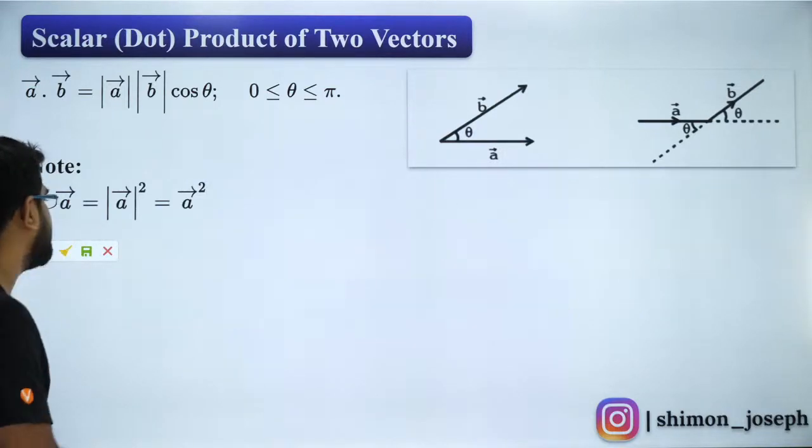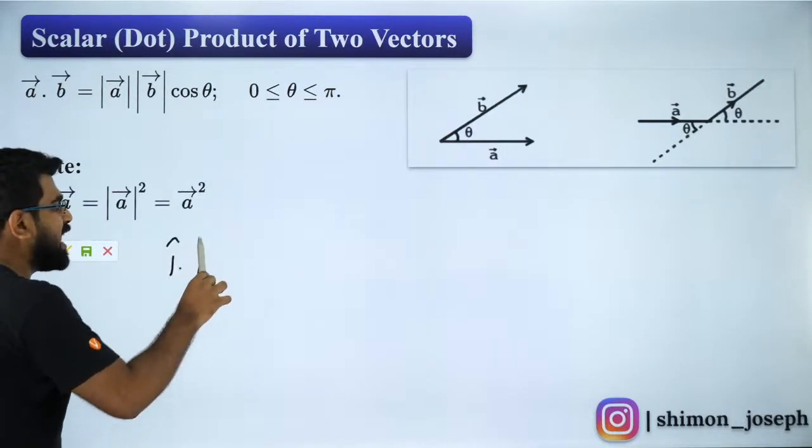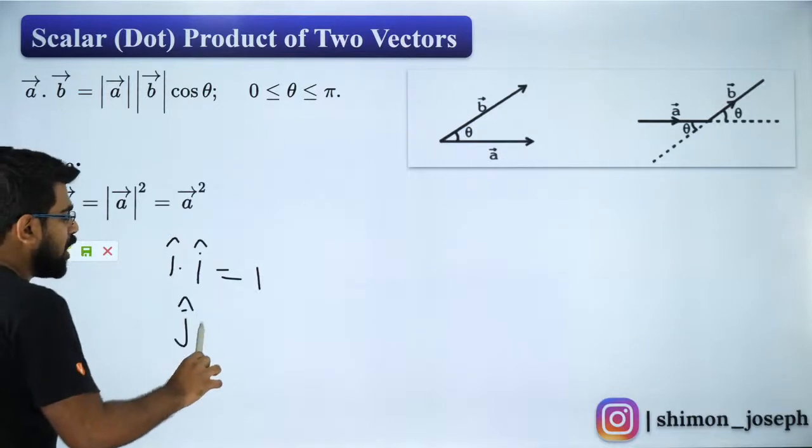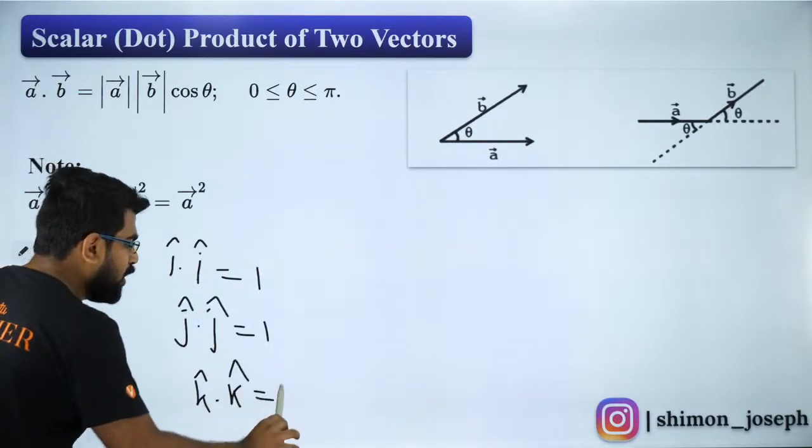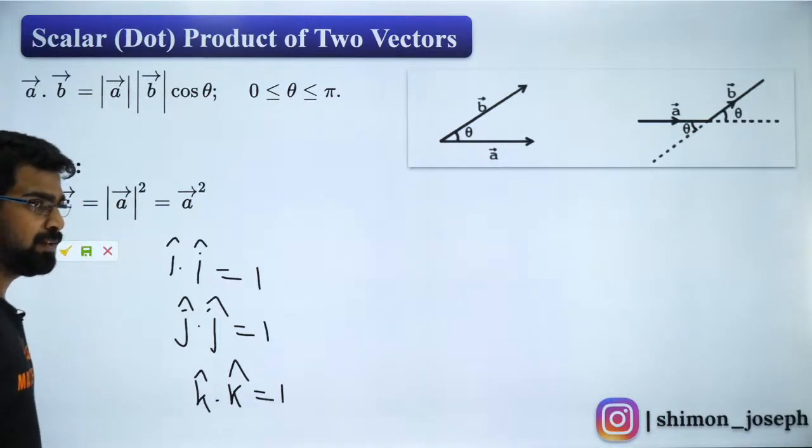Now because of this reason, I can say i cap dot i cap is equal to 1, j cap dot j cap is equal to 1, and k cap dot k cap is equal to 1. I hope you guys are aware of it.